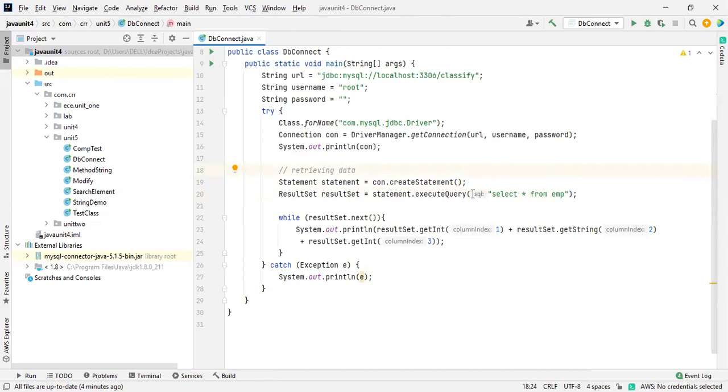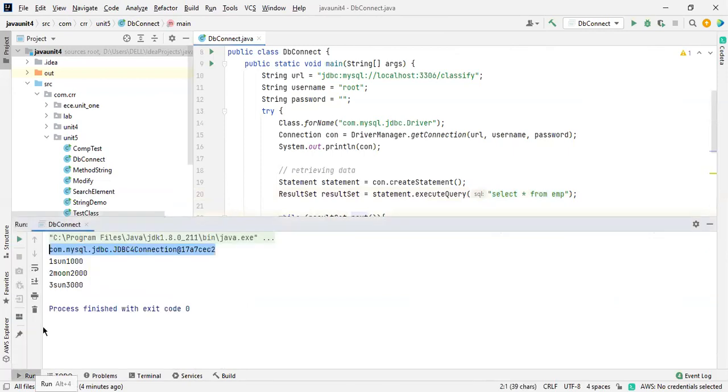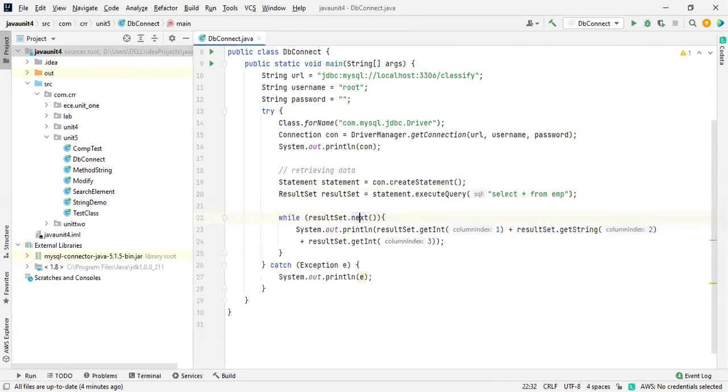By using this, you are telling it to use this query language. I already have a driver over here. If you want any information, get the driver from here and make sure this query works, and each and every piece of data will be stored inside the result set. By using next, we are printing the data. That's it. This is all about the connection and retrieving the data.